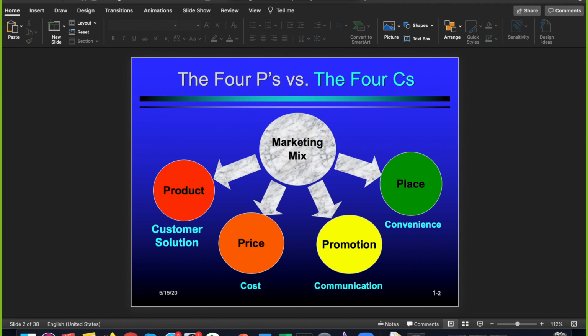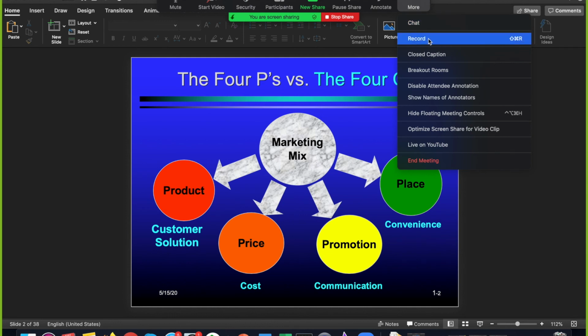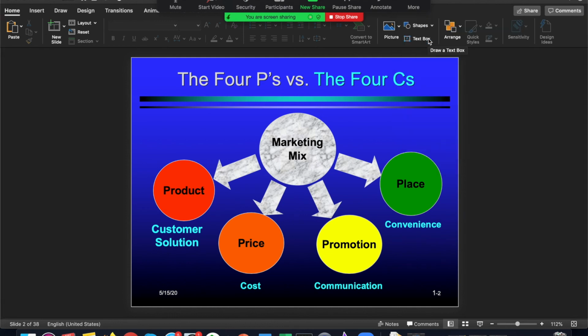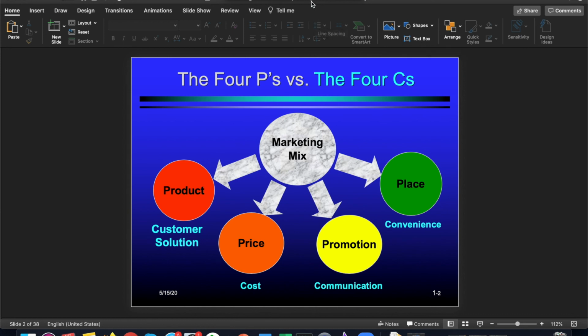And as I'm going through the presentation, I wanted to start recording also. So I will hover above, I will find the options tab for Zoom. I will click on more and I will click on record. This meeting is being recorded. And as you can see, all participants and the host will get an audio message which will say that the meeting is being recorded, and you can see a red dot for a recording logo that is available in the screen sharing options. And now this meeting is being recorded.